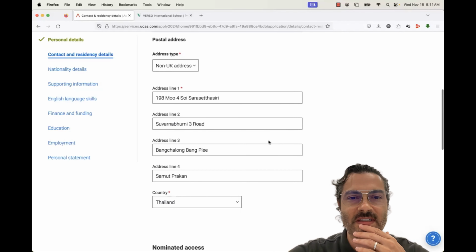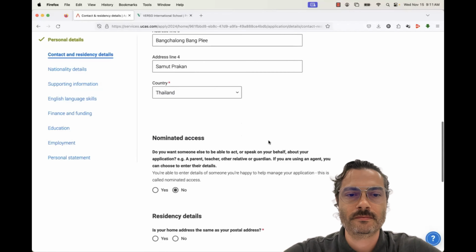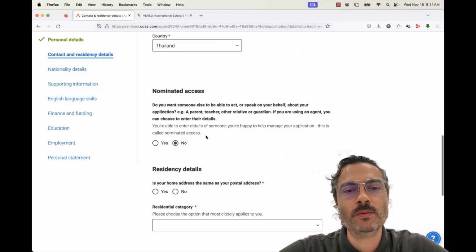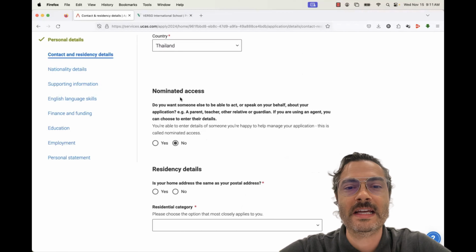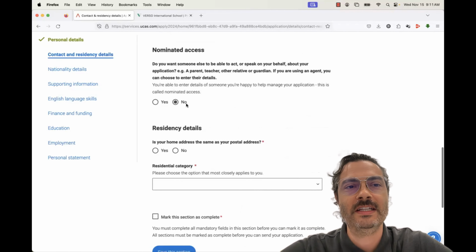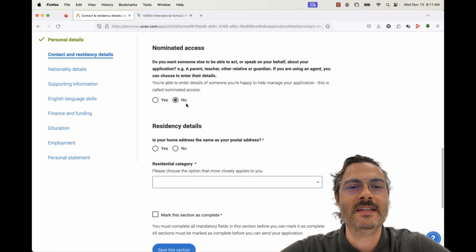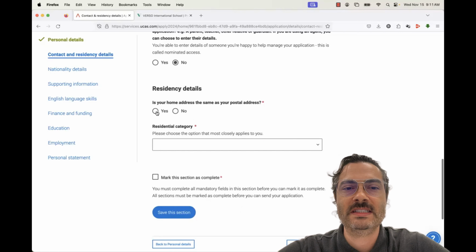Okay, moving right along. We don't need someone as nominated access. This allows someone to log into your account essentially, but we don't want that. Students should have the privacy for that. And then as their counselor, I can sit next to them and they could log in and I could see what they see.